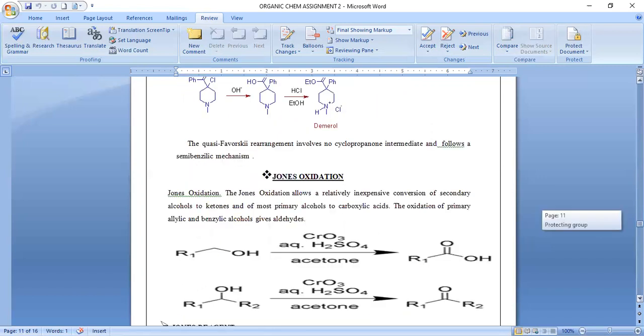The last and fifth reaction of my presentation is Jones oxidation. Jones oxidation allows a relatively inexpensive conversion of secondary alcohols to ketones and of most primary alcohols to carboxylic acids, and these are the applications of this reaction. By using this oxidation, we can easily obtain ketones and carboxylic acids.